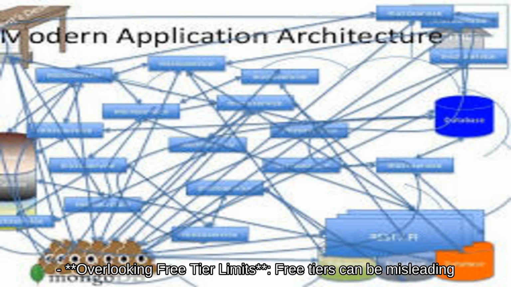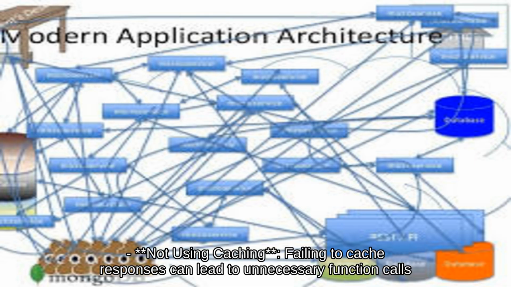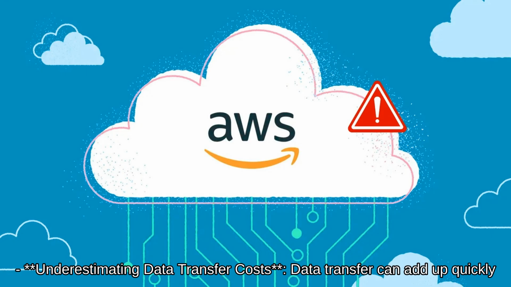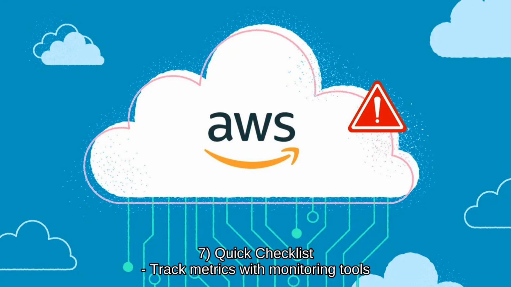Overlooking free tier limits: free tiers can be misleading. Familiarize yourself with the specifics of what's included, and track usage closely. Not using caching: failing to cache responses can lead to unnecessary function calls. Use services like AWS ElastiCache or Redis to store frequent queries. Underestimating data transfer costs: data transfer can add up quickly. Use VPC endpoints to minimize costs when transferring data between AWS services.